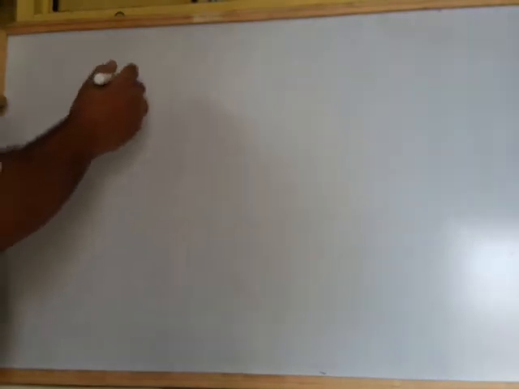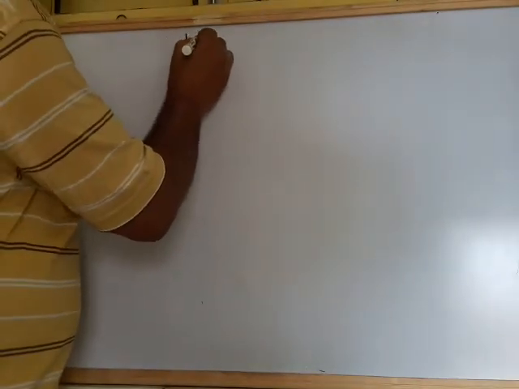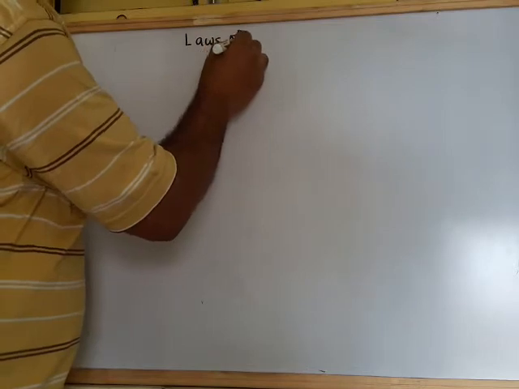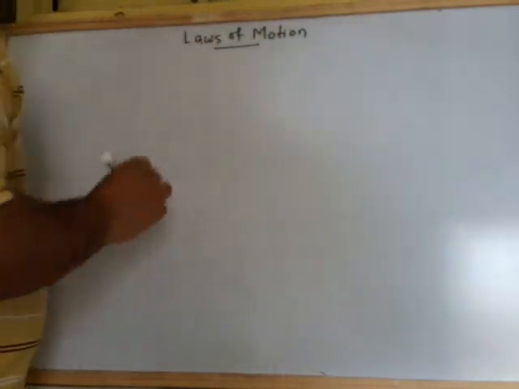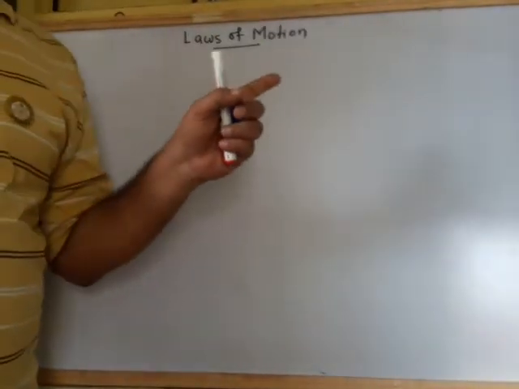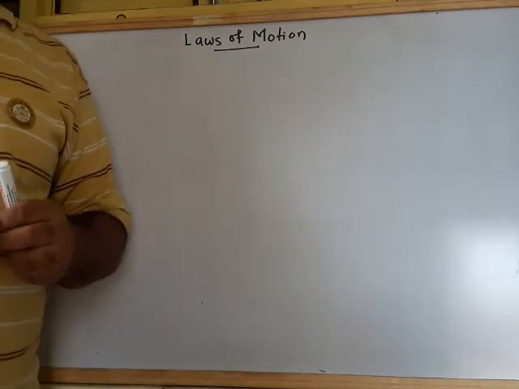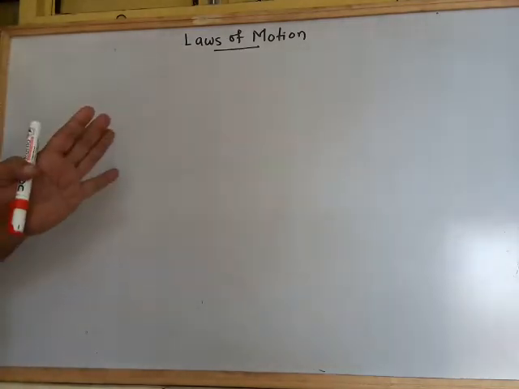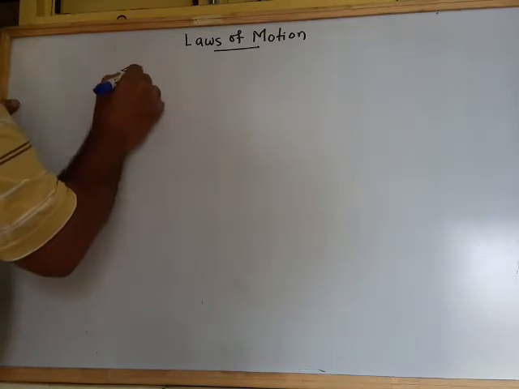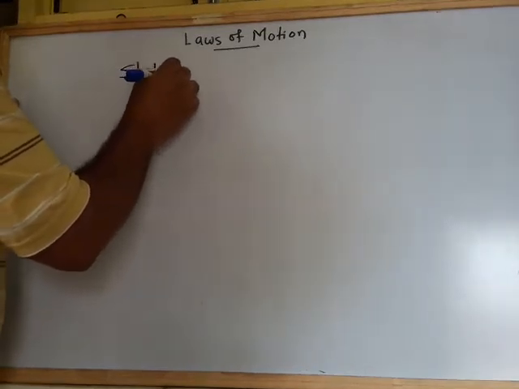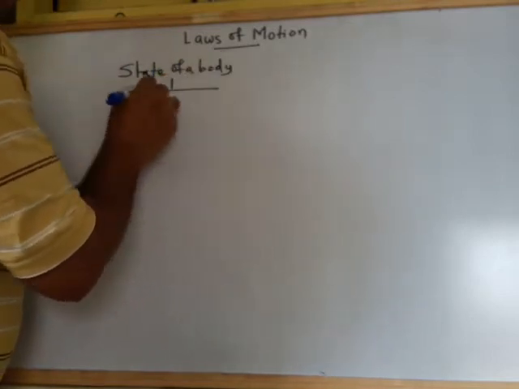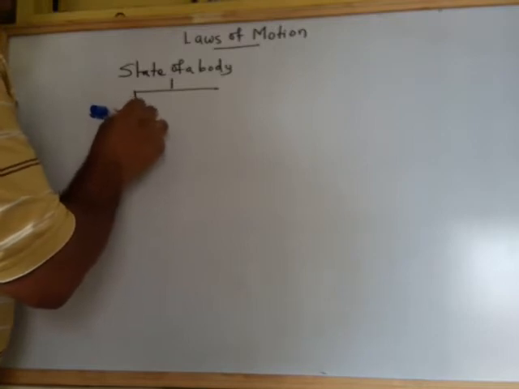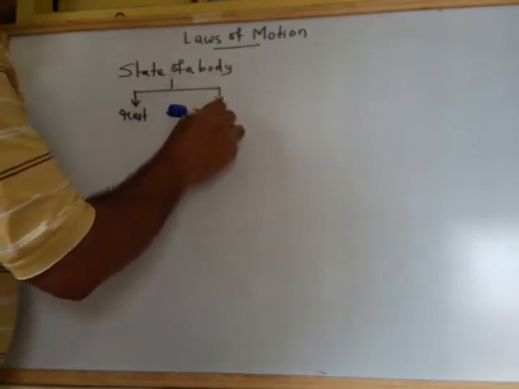Now see here, we will be going with this chapter, that is the laws of motion. This is the name of your chapter, है ना? Laws of motion. So before these laws of motion, I would like to make you clear that there are two states of the body. If you just consider the states of a body, there are two states of a body. One is known as the rest and one is known as the motion.